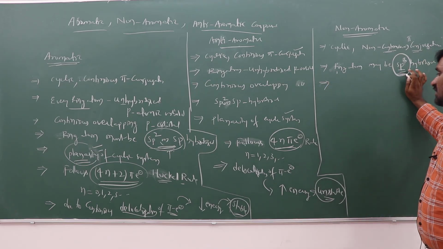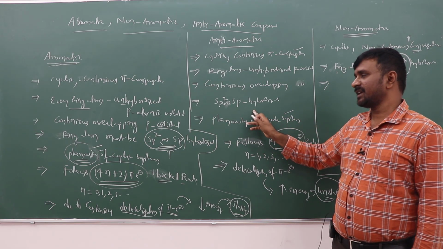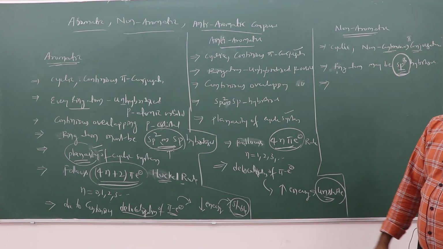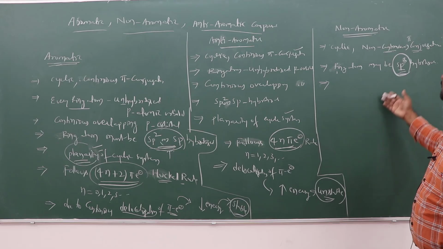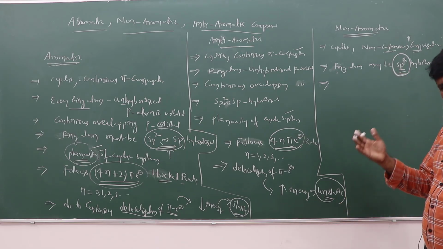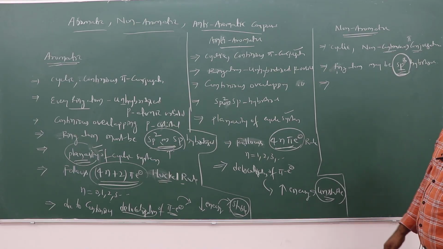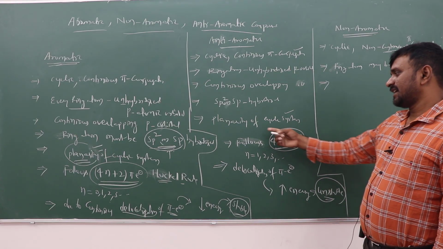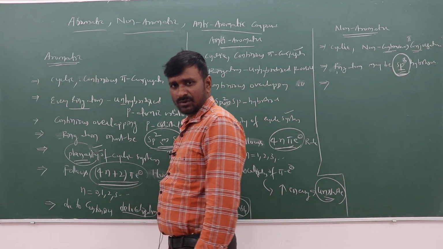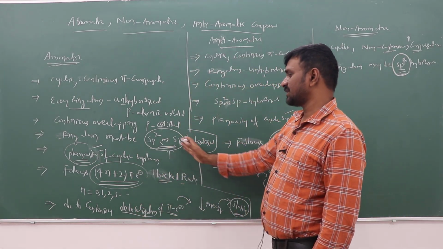That means in the ring atoms, in addition to sp2, sp3 hybridization is also possible. Not all are sp3, but ring atoms may be sp3 hybridized carbons. Anti-aromatic and aromatic compounds are planar compounds. Planarity is maintained due to sp2.